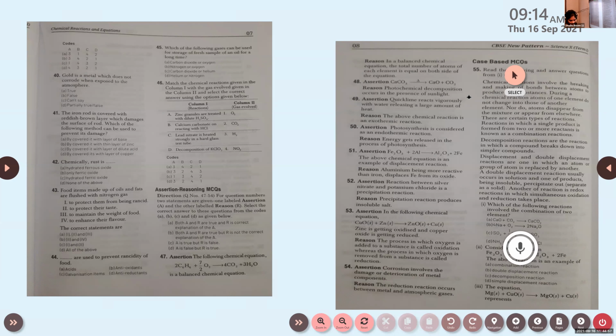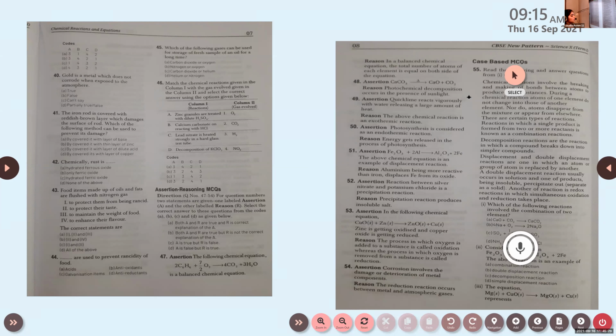Yeah, option D. What is option D? A is false, but R is true. Yes. Here the reason is correct, but the statement or assertion is false, right? So A is false, but R is true.